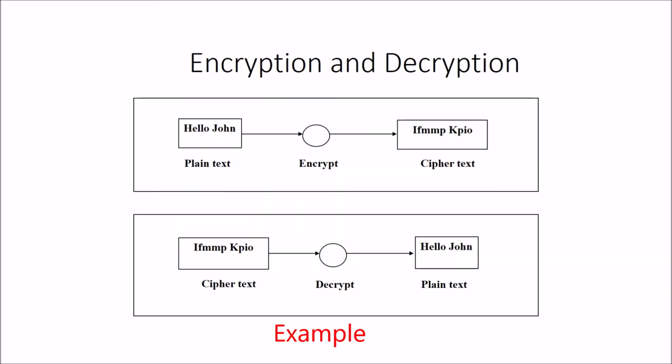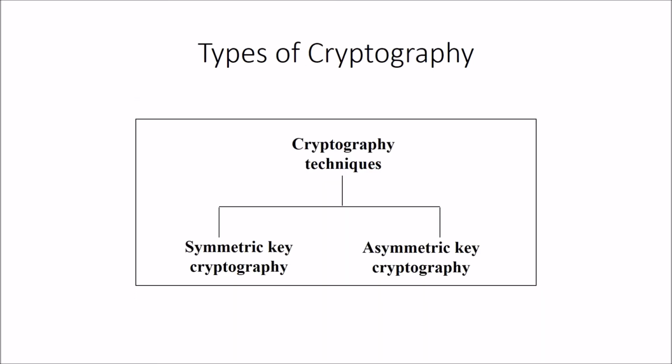One more example. This is a small block diagram that shows how a small plain text, "hello John", is encrypted into a different ciphertext that has no exact grammatical meaning, and with the help of decryption the same ciphertext is converted back into plain text. In the next lecture we'll cover this type of cryptographic